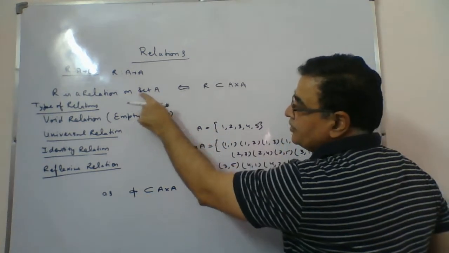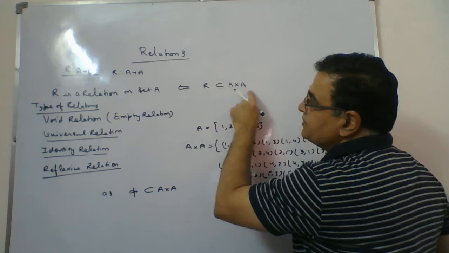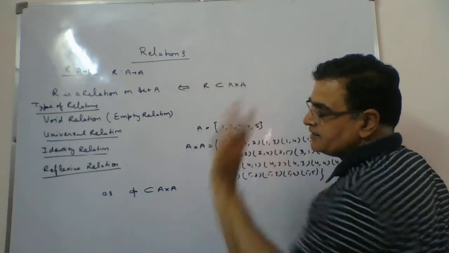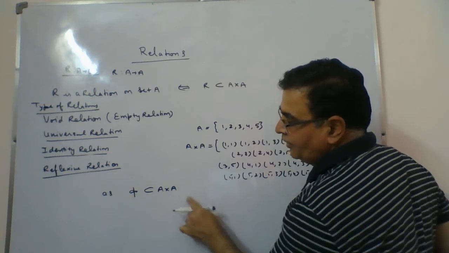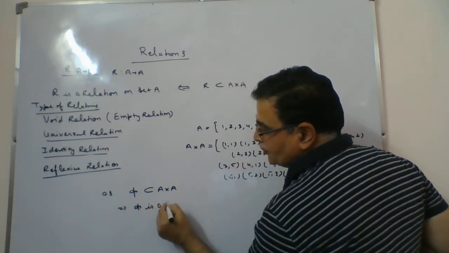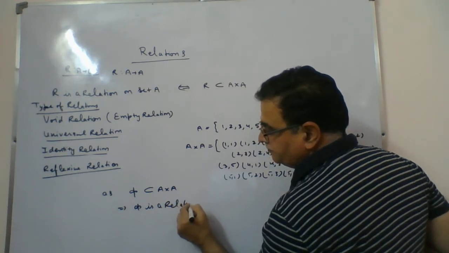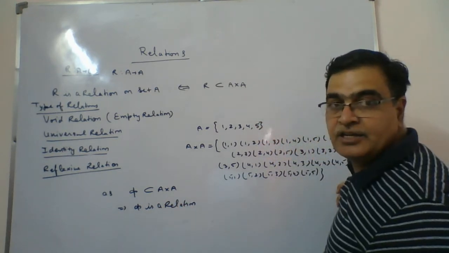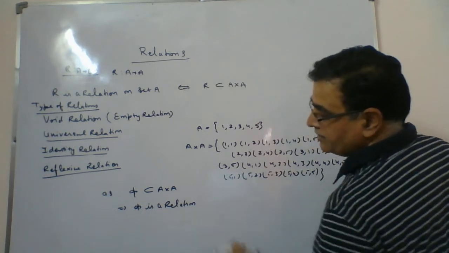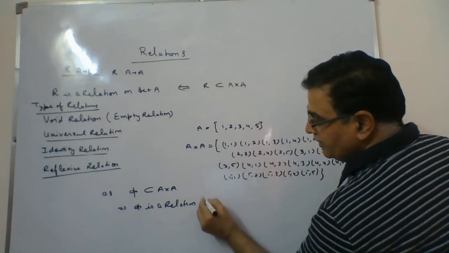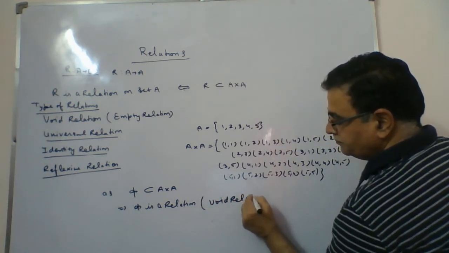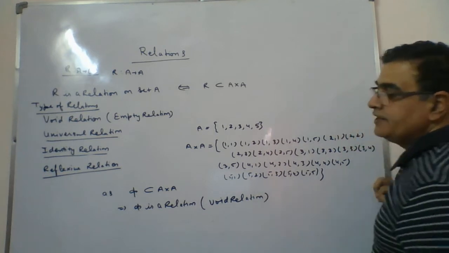I told you R is a relation on set A if it is a subset of A cross A. So since phi is always a subset of A cross A, phi is a relation. And as it does not have any ordered pair at all, phi is an empty set. So phi is a relation and this relation is called the void relation, or the empty relation.